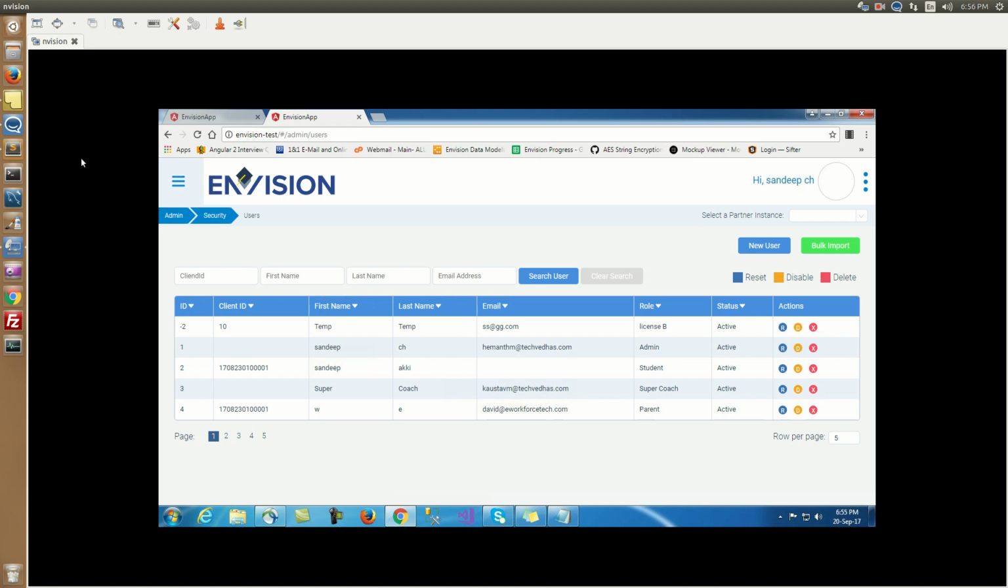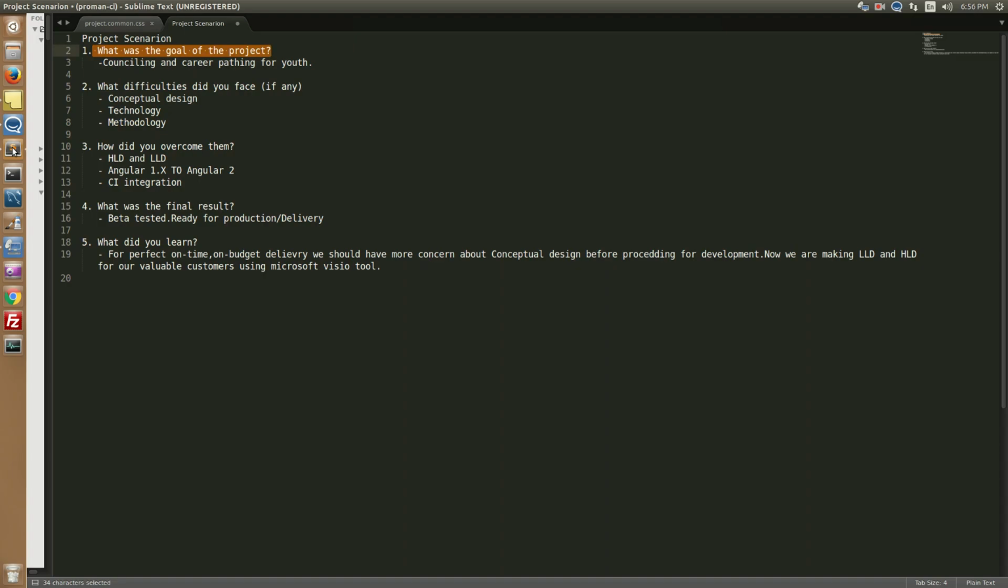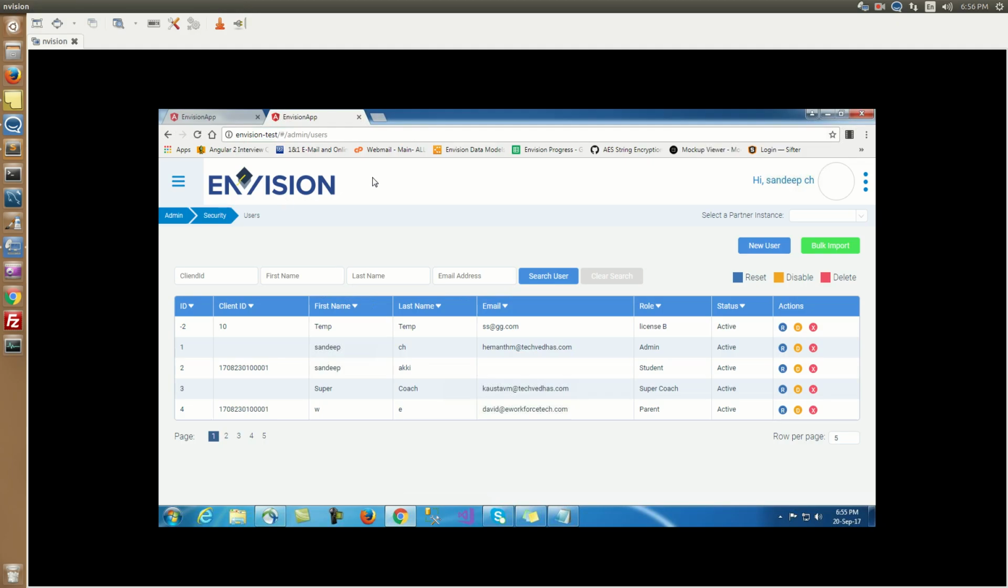As per our mailing conversation, I am here to demonstrate our project. The first question we had in the mail was: what was the goal of the project? Here I can see the name of the project we are working on, that is Envision. Envision is for one of our US clients. It was initiated by NGOs of the USA.